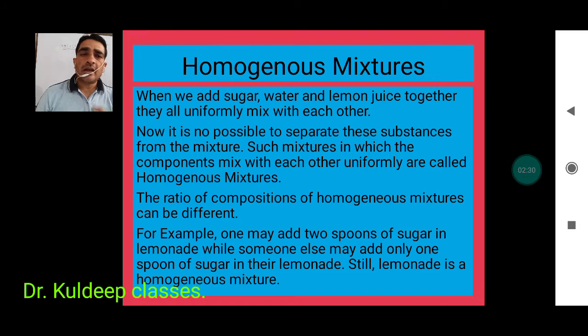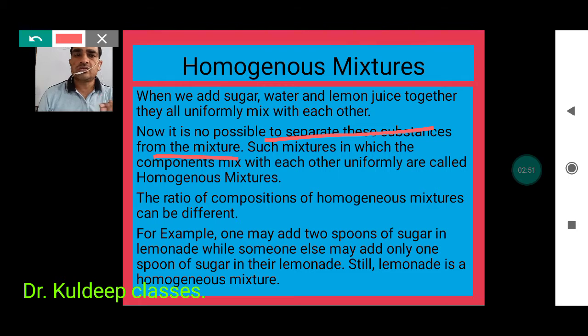Second, when we prepare this type of mixture, we cannot separate it. If we cannot separate the lemon juice, sugar, butter and salt from this, it shows that the distribution of the components in the solution is continuous or uniform, and because of this uniform distribution, it gives rise to a homogeneous mixture.